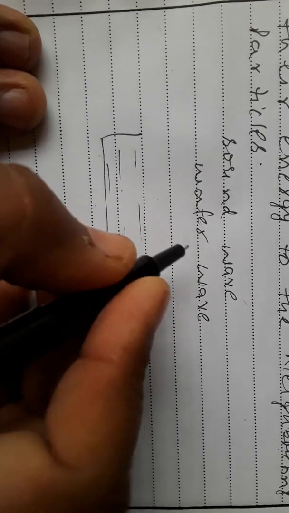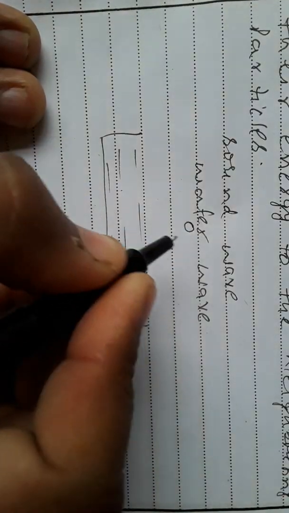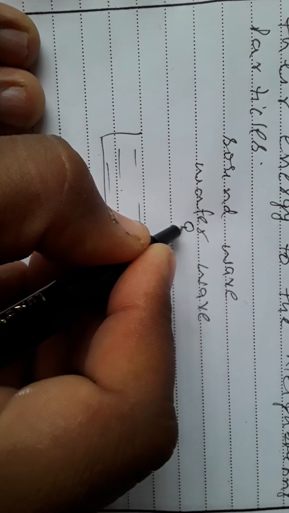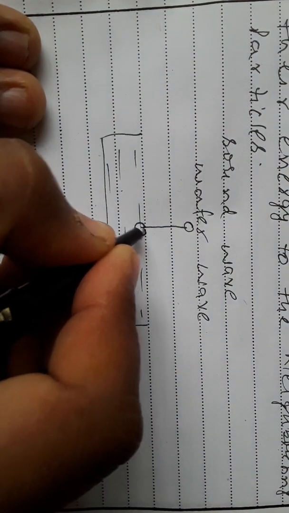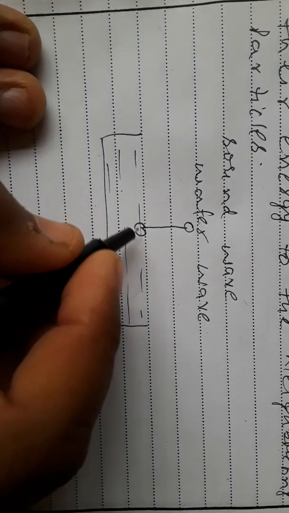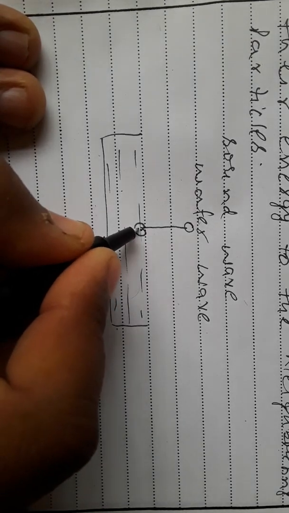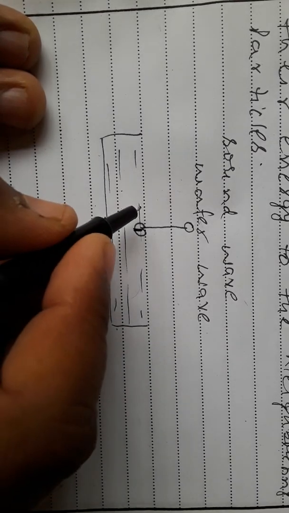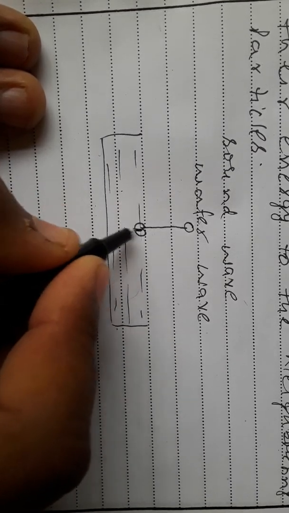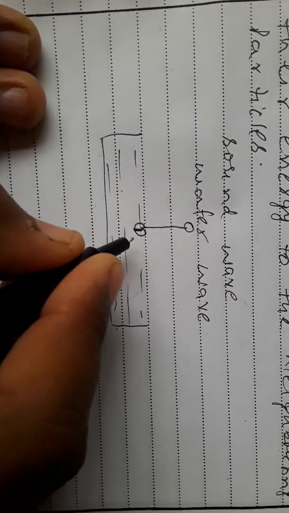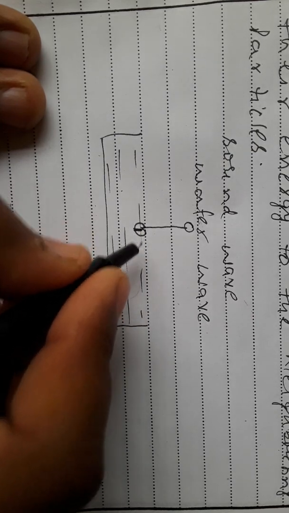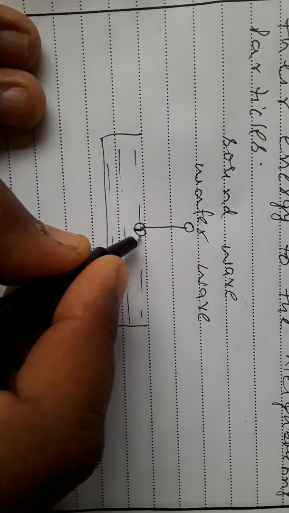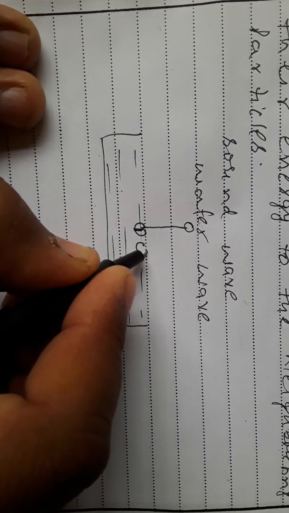let us consider a trough which contains water. When a stone is thrown in the trough, this stone transfers energy to the water molecules. So the water molecules at this position start to oscillate about their mean position up and down, and they transfer their energy to the neighboring particle.